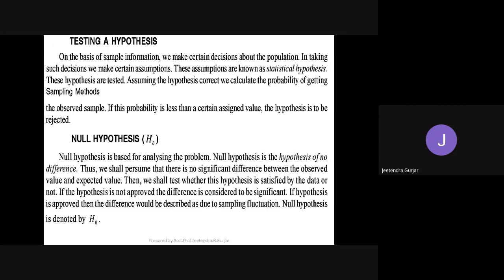Same way, after you complete your engineering, what next? You are going to go for a job. In that job, they will check your skills and test the hypothesis: how much you have studied, how sincere and obedient you are, whether you are skilled for the job or not. All this will be tested here.